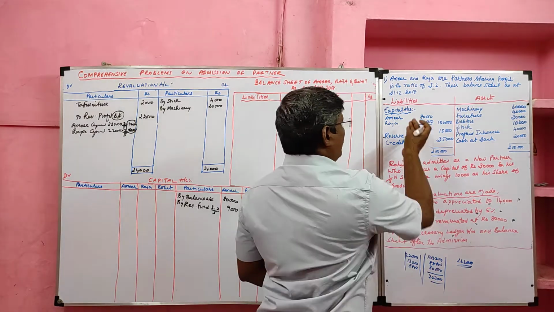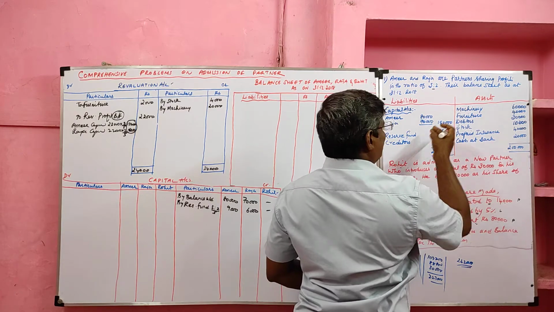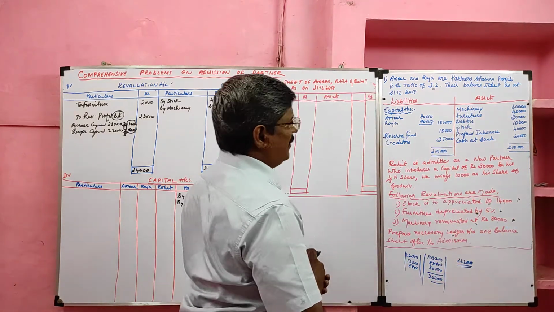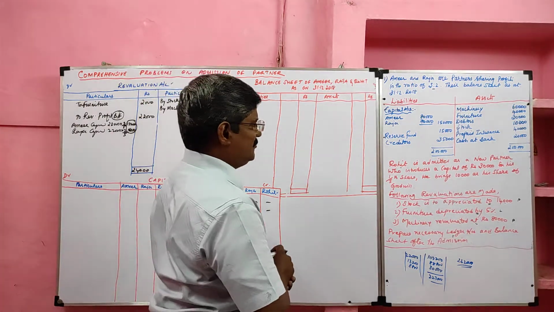Profit and loss account may be given in the liability side or asset side. Here, neither in the liability side nor in the asset side is it given. Profit and loss account not given, so we can leave it. We can go to the adjustment.